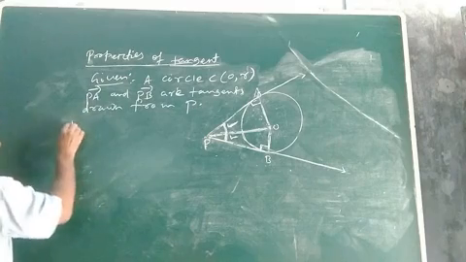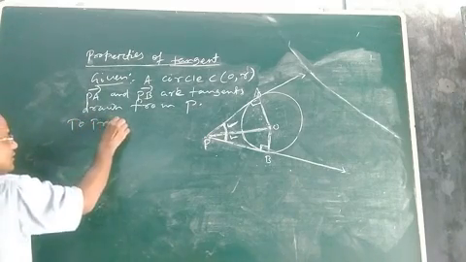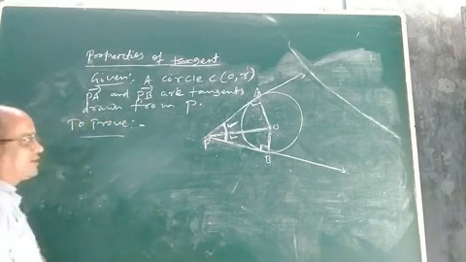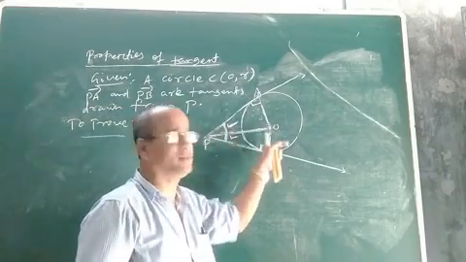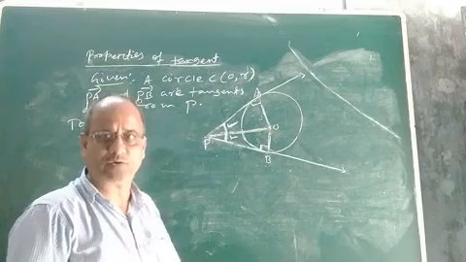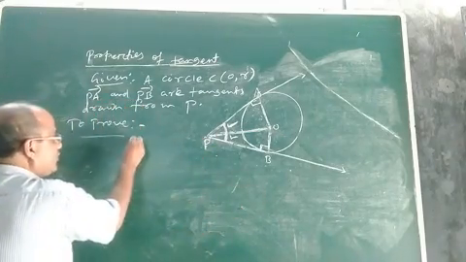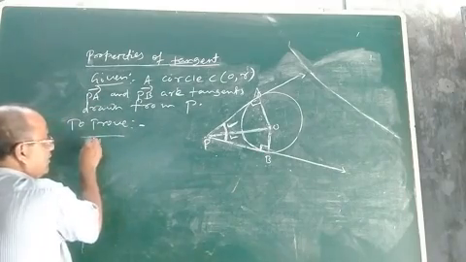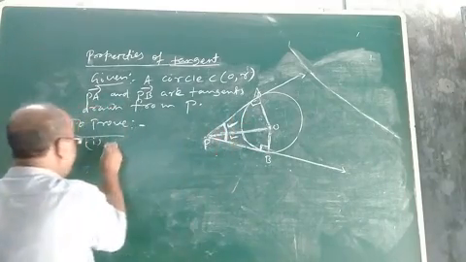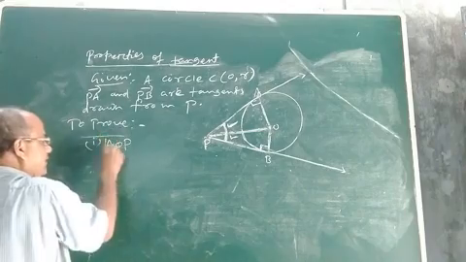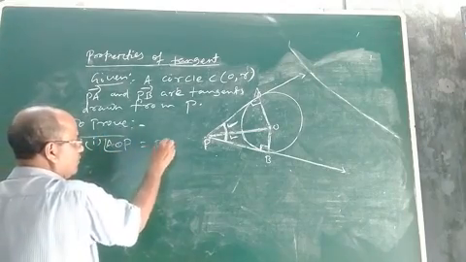So what will you prove? To prove: the two tangents PA and PB subtend equal angle at the center. That means you prove that angle AOP equals angle BOP.